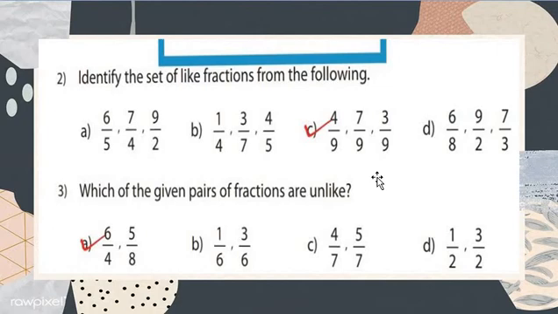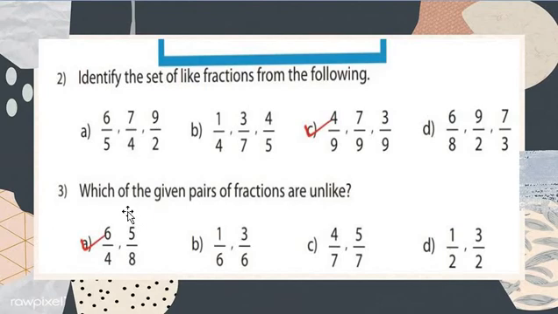What is the example of a correct like fraction? Got my point, dear students? Okay, so option C is correct for a like fraction.